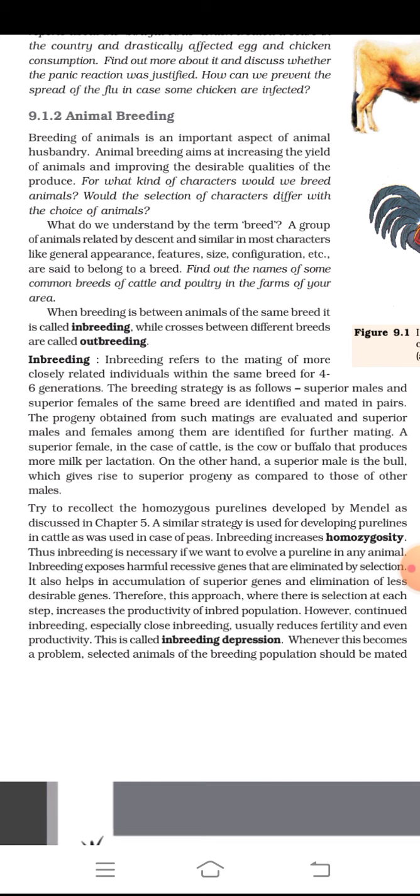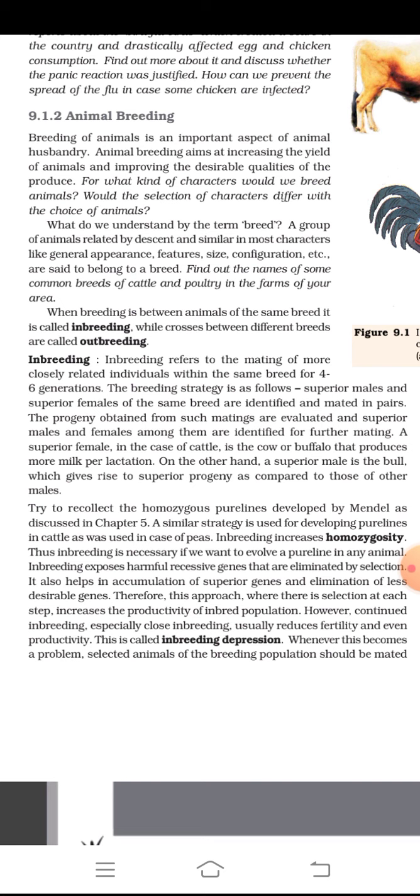Inbreeding exposes harmful recessive genes that are eliminated by selection. It also helps in the accumulation of superior genes and elimination of less desirable genes. Therefore, this approach, where there is a selection at each step, increases the productivity in breed populations. However, continued inbreeding, especially close inbreeding, usually reduces fertility and even productivity. This is called inbreeding depression.